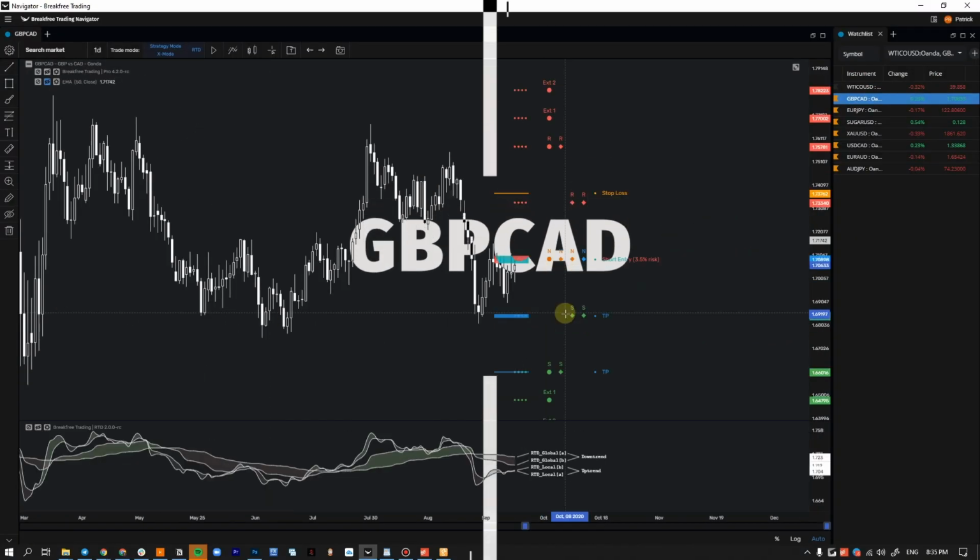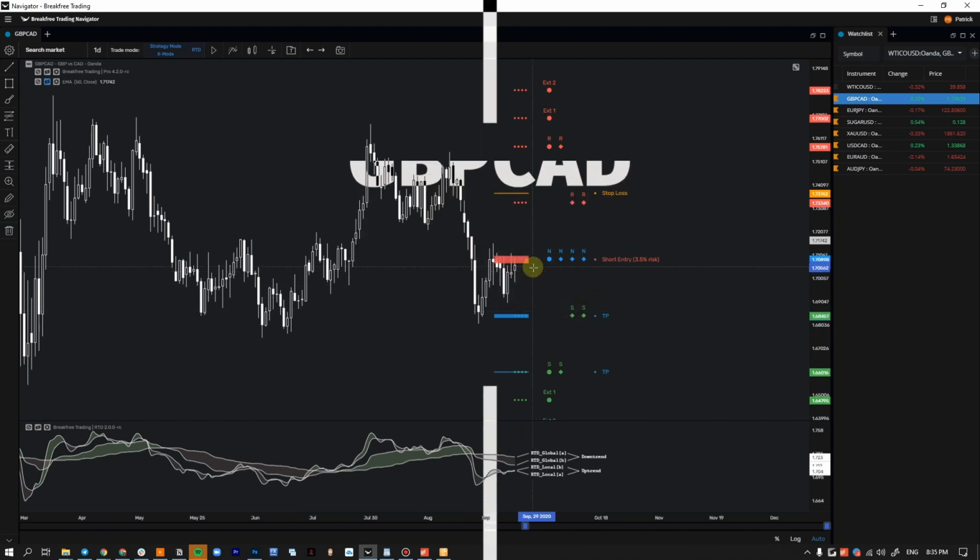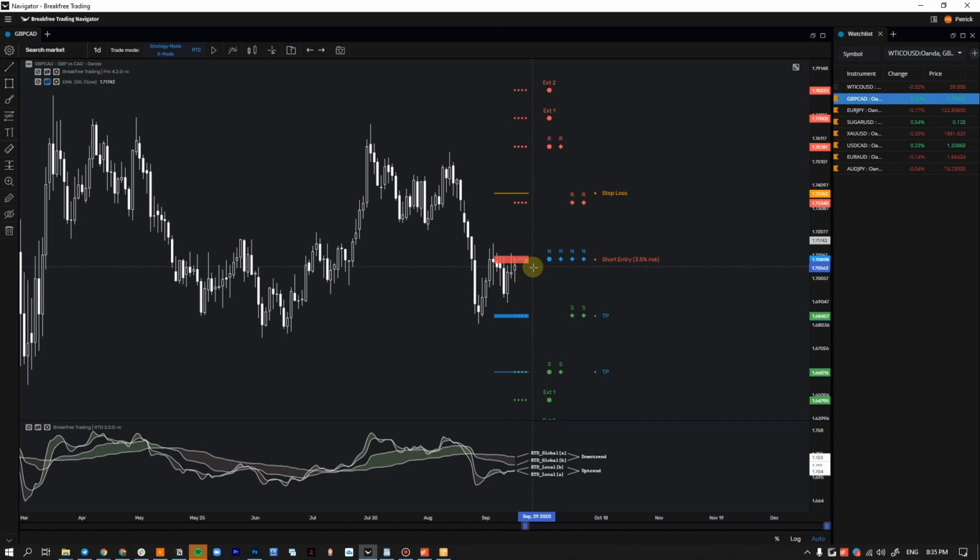Next up, we got GBP CAD, which is also still looking good. We are still overall in a downtrend. We are in the entry level right now. In my opinion, this trade is still looking fine. I'd love to see some more momentum. I want to see the bears get a little stronger. It's been kind of slow on this pair for the past few days, so hopefully we can see some more bears come in next week.